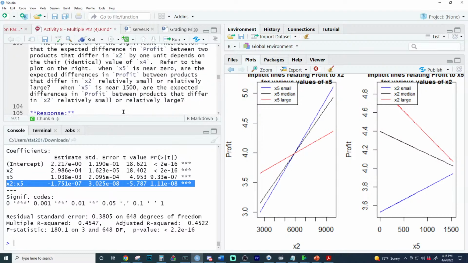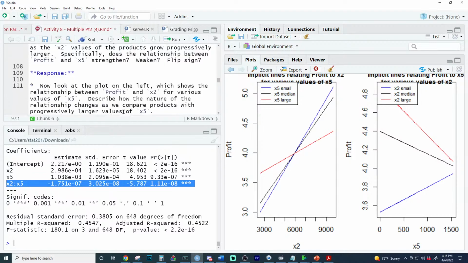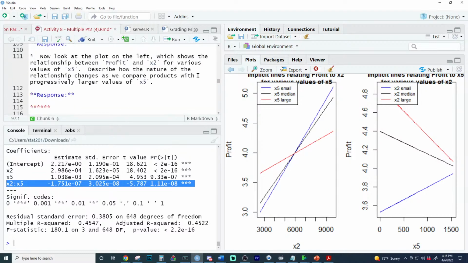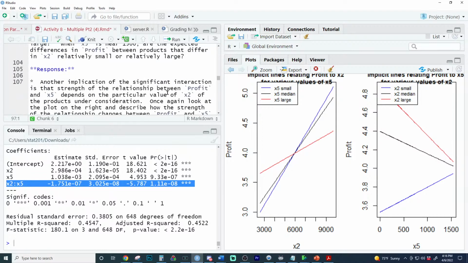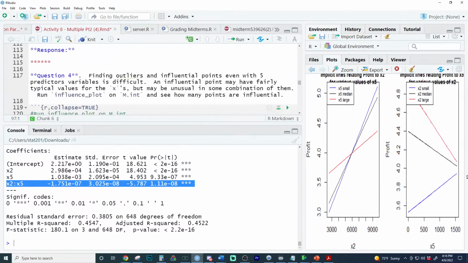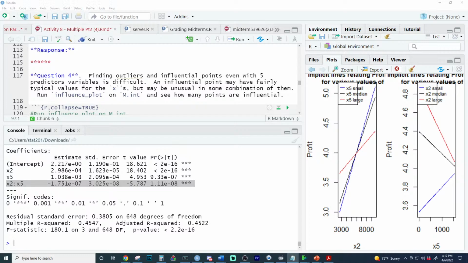And so let's look. I think it probably wants us to write out the equation. If it doesn't, I'm actually going to write it out. Look at the plot, which shows the relationship. I think we just explained that. Let me do this, and this is going to be a big thing. I think this is on the homework. Let's put how to write implicit lines.